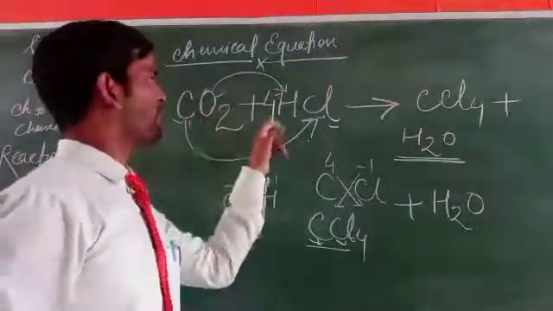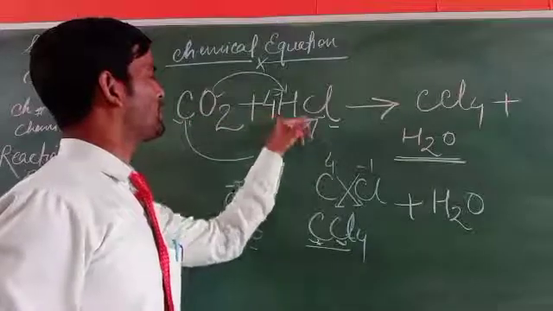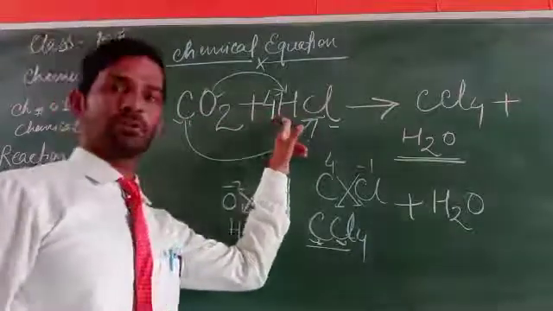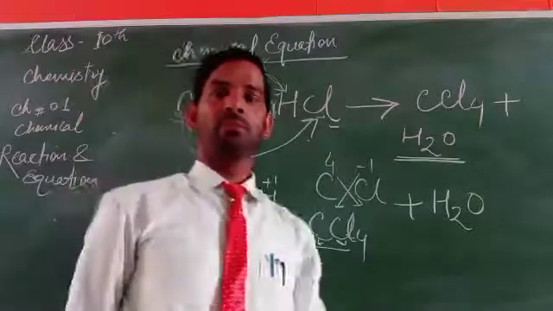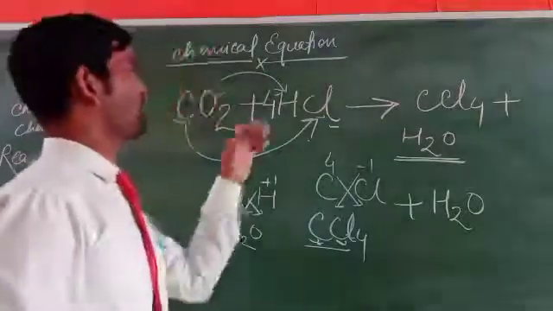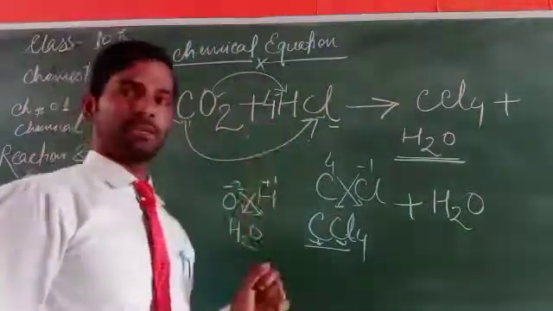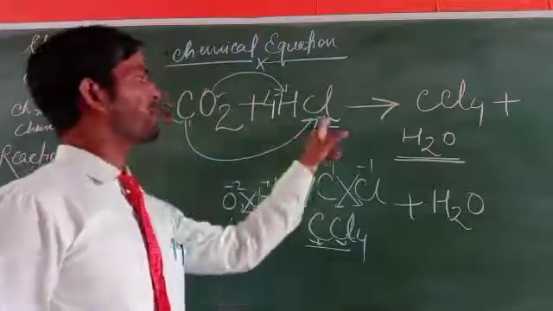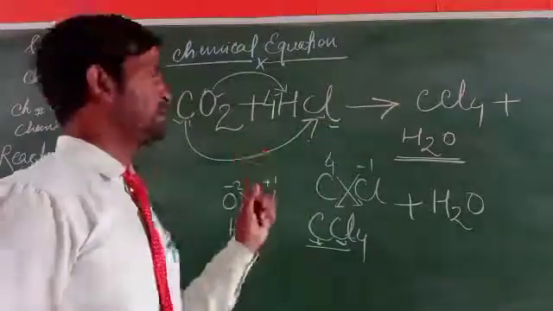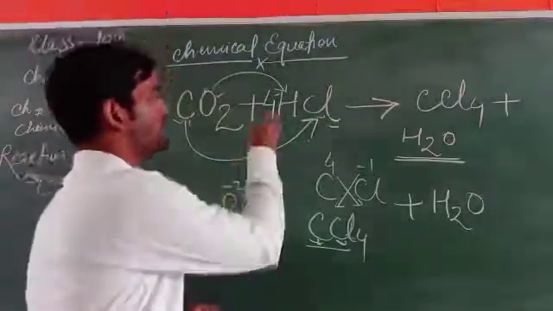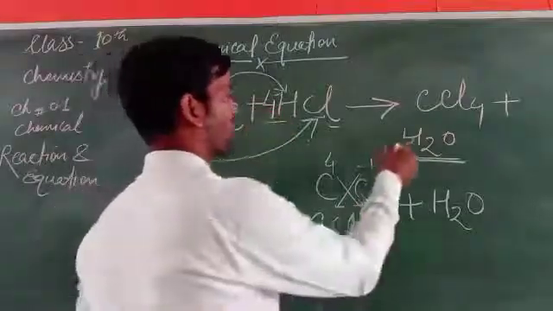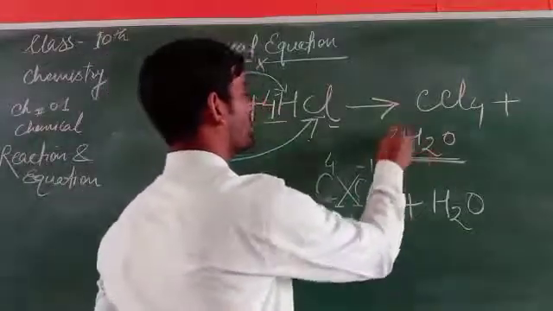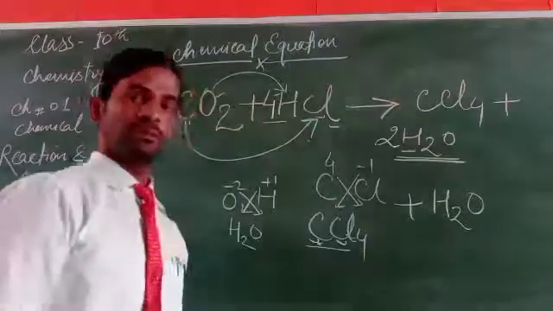When we write 4 chlorine, the hydrogen also increases. When we multiply, the number of hydrogen increases as well as the chlorine. So we have to balance the hydrogen, and here it is H2, so it has to be written like this,